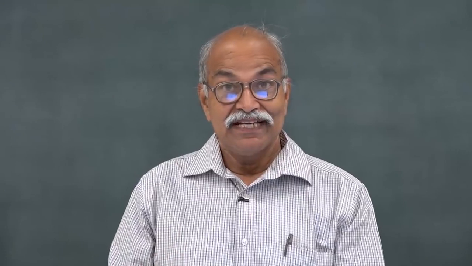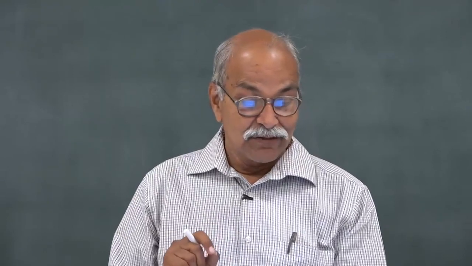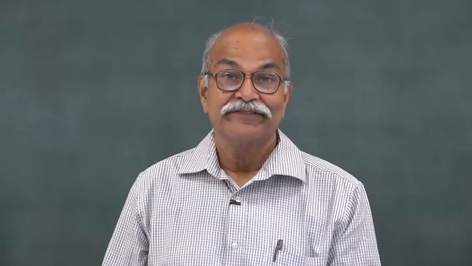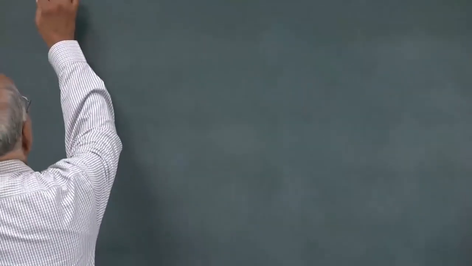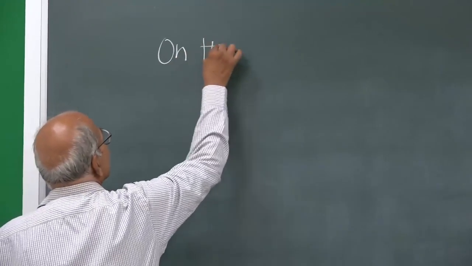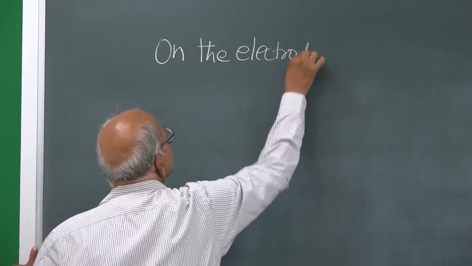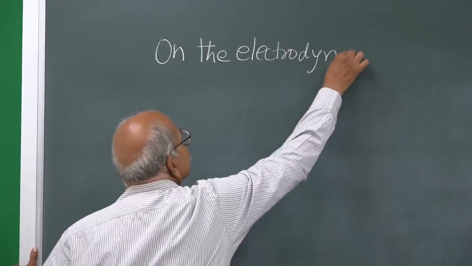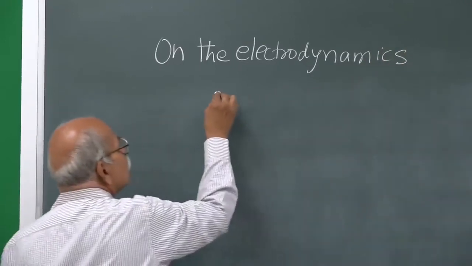The title of this paper, in which this special theory of relativity is formulated, is On the Electrodynamics of Moving Bodies. Okay. The title is On the Electrodynamics of Moving Bodies.